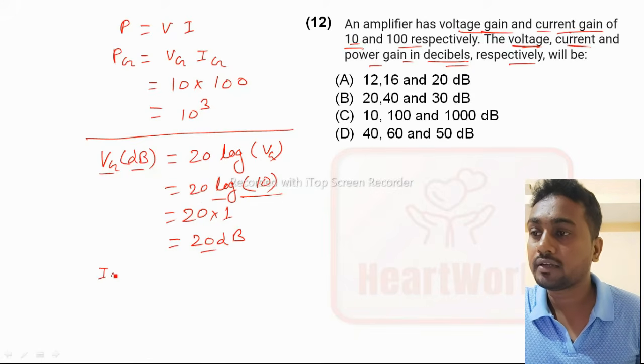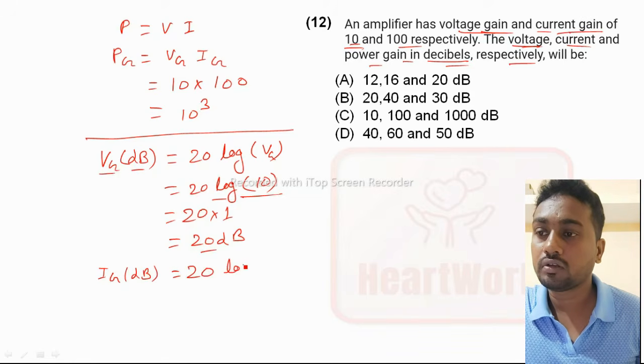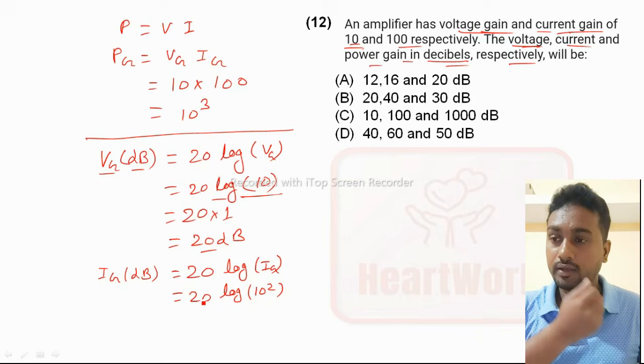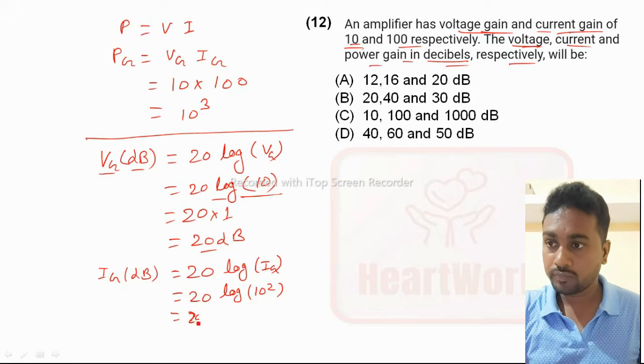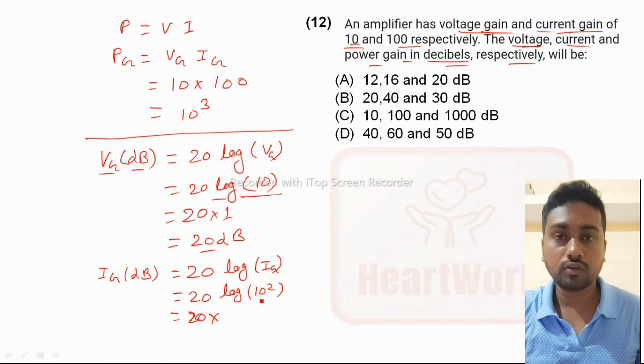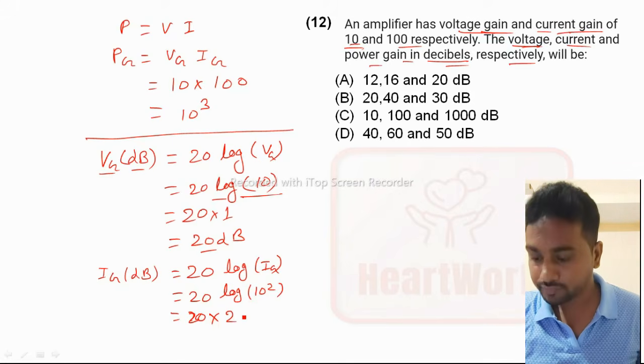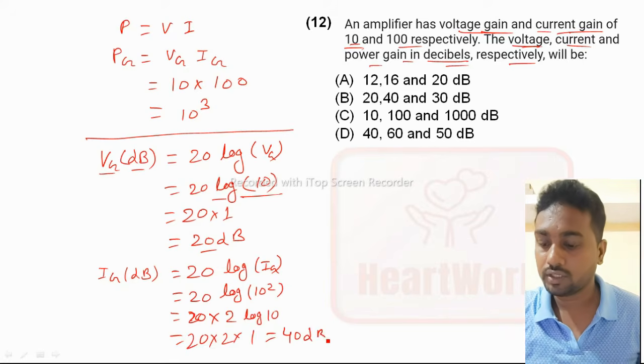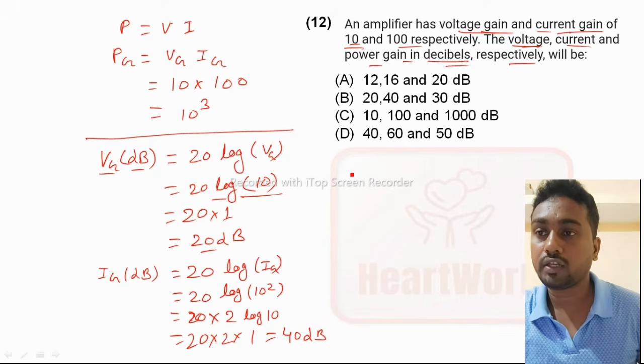Similarly for current gain, to convert to decibels we use 20 log of the current gain. The value of current gain is 10 to the power 2. Using a simple formula, log 10 to the power 2 can be written as 2 log 10. So 20 into 2 into log 10, which is 1, equals 40 dB. So the current gain is 40 dB.